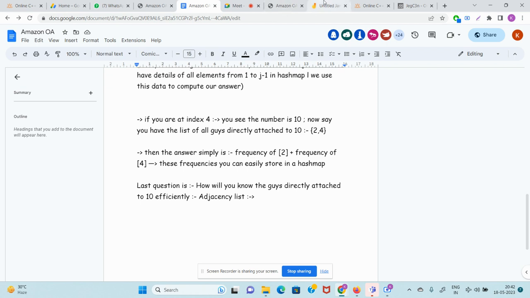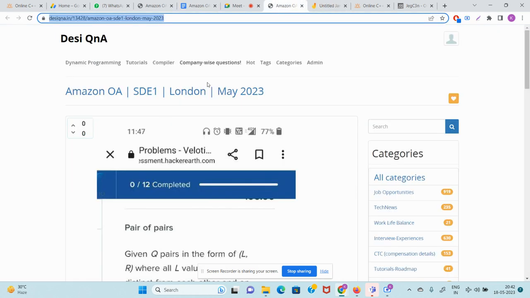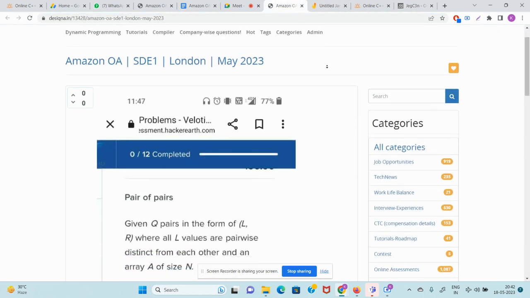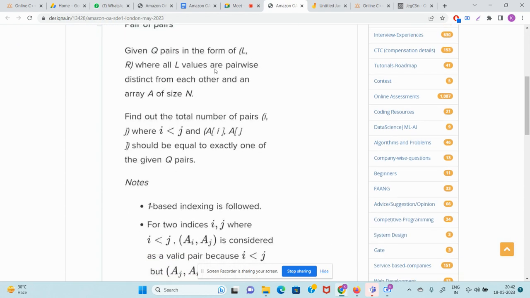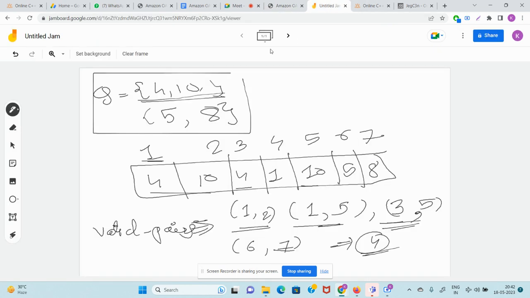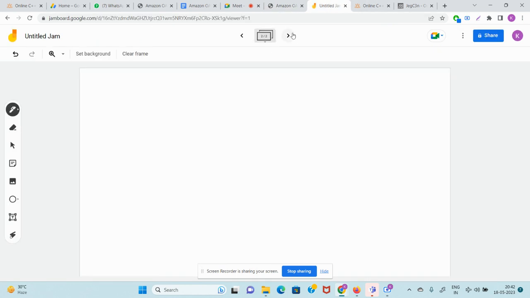So guys, you all forgot to read something. Whenever something like this happens, you should just chill out. See what is written: all the L values are distinct. So now let's analyze how things would look. L values will always be different. Whatever is in the L, it will always be different.